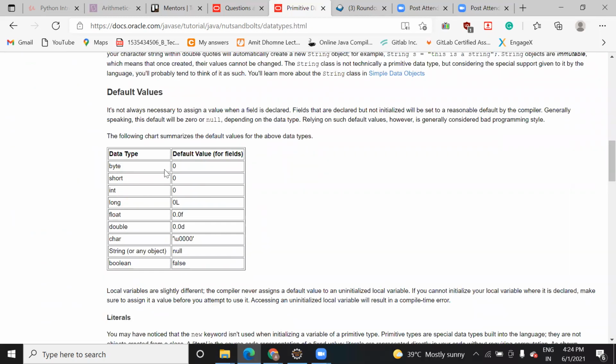Like see here: byte zero, short zero, int zero, long zero L. These are the default values, and they apply when you use the variable. If you create a variable and use it in another variable without initializing it, then by default it will use null for string, and the respective default for character. You can try this. Declare a variable with byte and print it. It will give an error by itself, but when you use it with another expression, check whether it is working or not. So this thing you should know: what is the default value in Java?